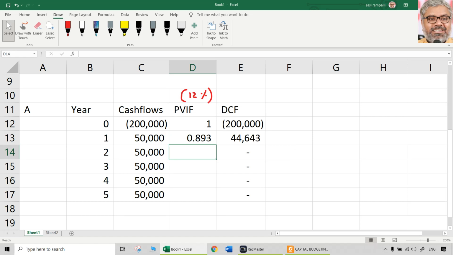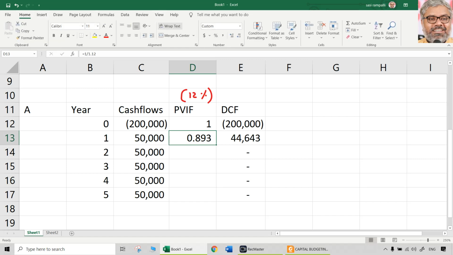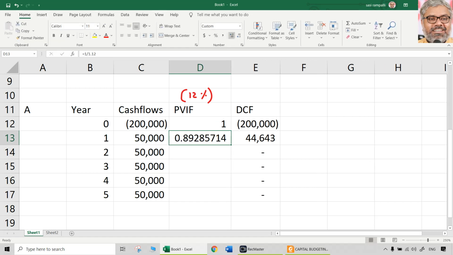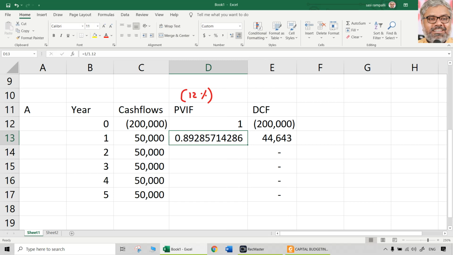If you refer to tables also, it will be more or less the same. But if you do it on calculator, take only 3 or 4 decimals maximum. Answer will be slightly different because I am doing it on computer. Computer will take so many decimals, which is not possible for you to take in real life on paper. So whatever it is, visible are only 3, that is okay. But computer will not take only them. It will take a little bit more decimals also because it is not visible, but still they are there. Do we need all of them? Are we going to do like that in the exams?